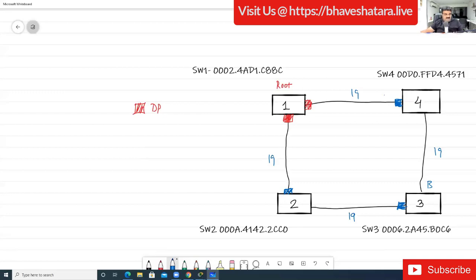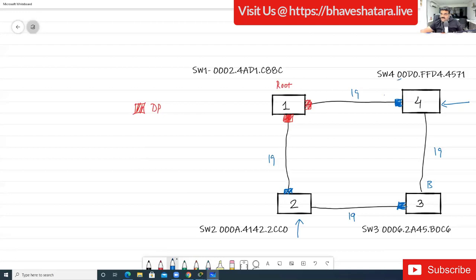Now the cost is equal. Because of this cost factor, we always think that based on the cost we can select any route. But right now cost is not the factor here, because the cost is the same. So for switch 3, find out the MAC address of the neighbor, basically the bridge ID. Here we have switch 2 and here we have switch 4. Now compare the MAC address of the neighbor.